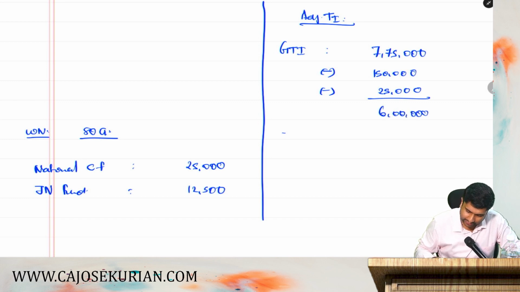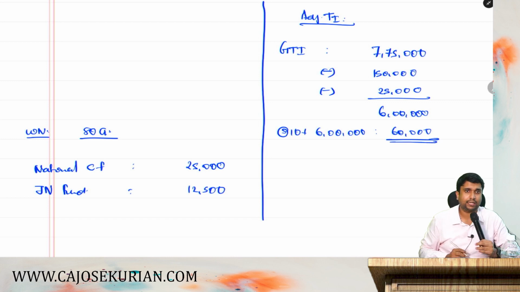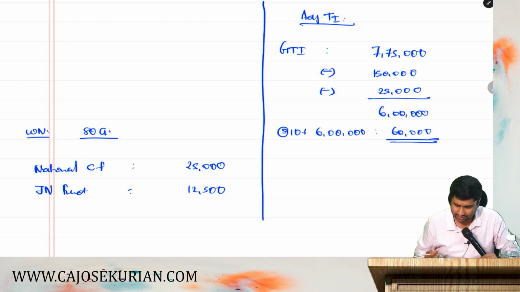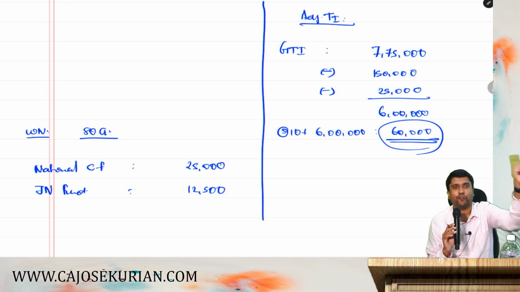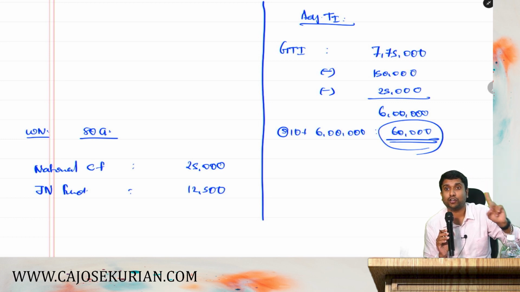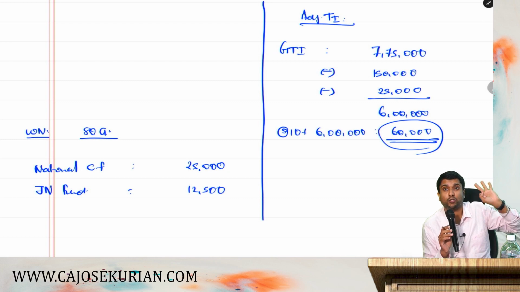Now you can apply 10% of adjusted total income as the ceiling limit. And how much is the ceiling limit? 60,000. 60,000 is the ceiling limit. 10% of the adjusted total income is the ceiling limit. Now, you have 3 and 4. Which one to take first? 3, because you will get 100% deduction. So, you should give priority to 3 first.